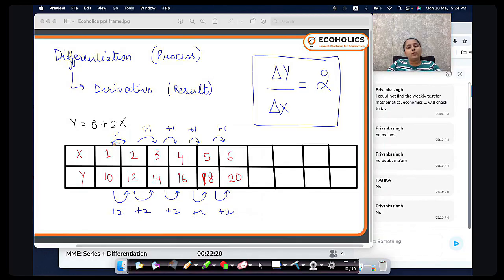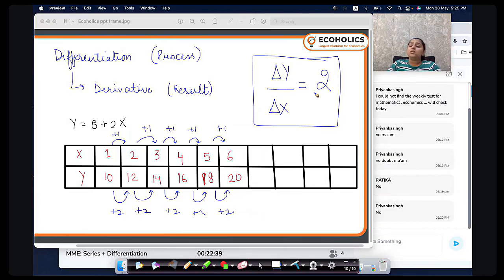Change in x we will always take as 1. When I write in this notation, this automatically means that the change in x is 1. This notation is used for per unit change in x. So for per unit change in x, there are 2 units change for y.